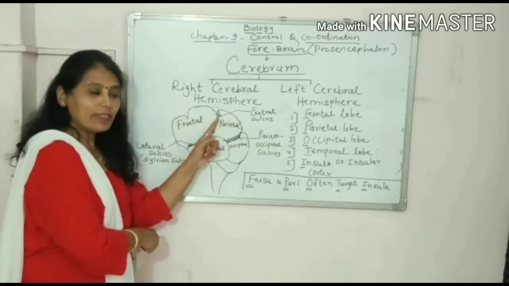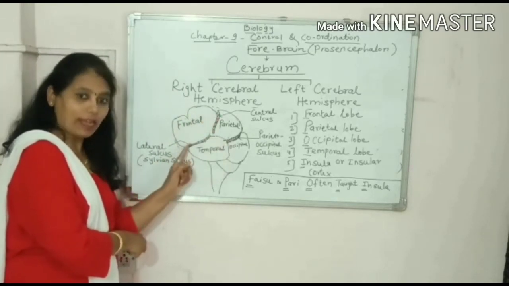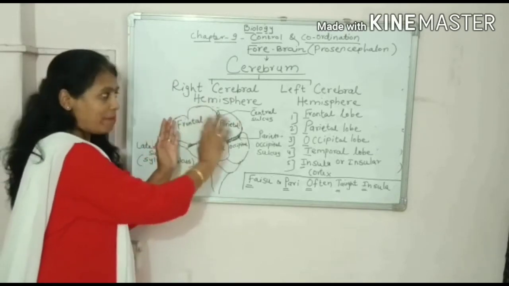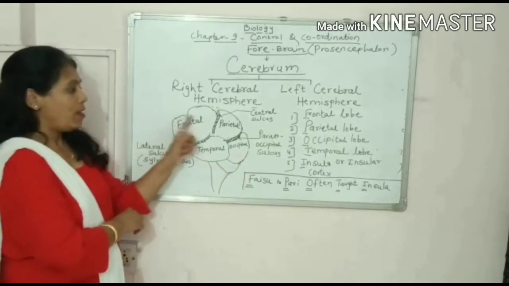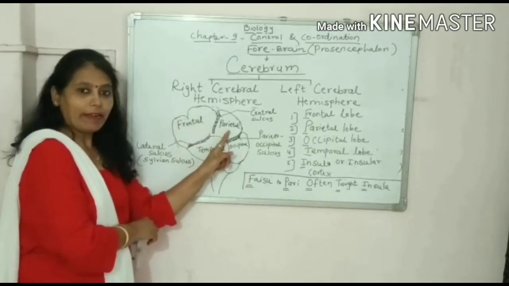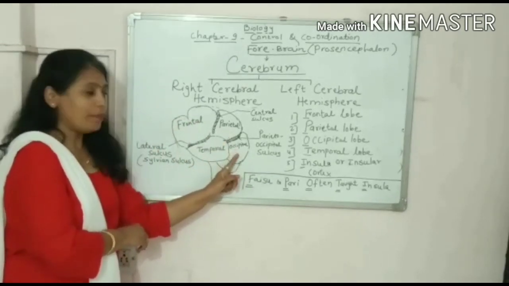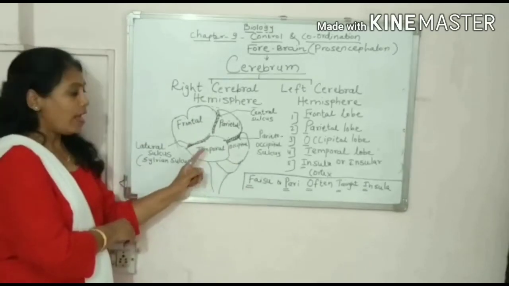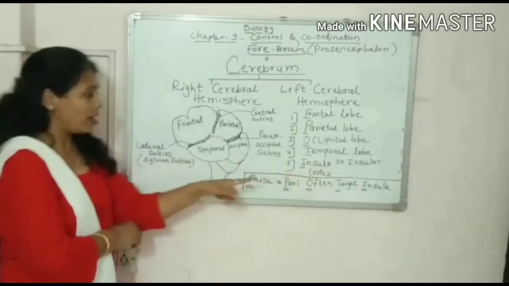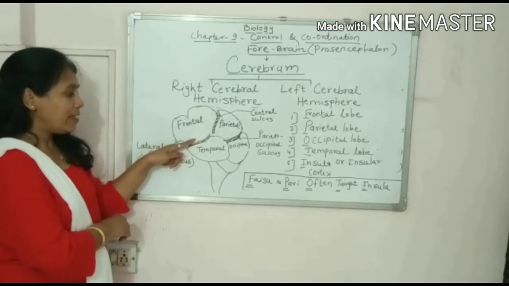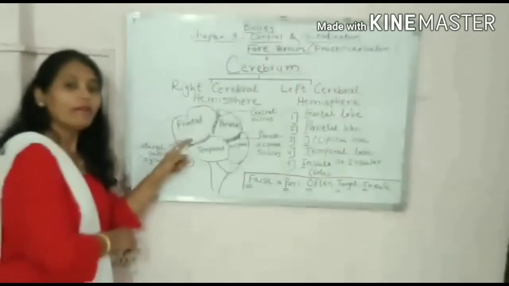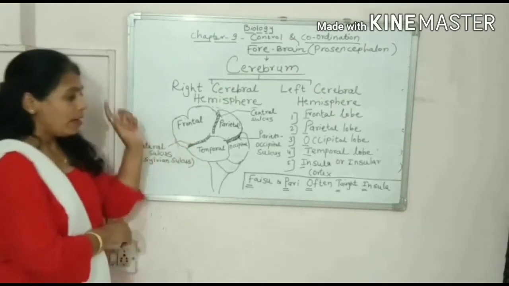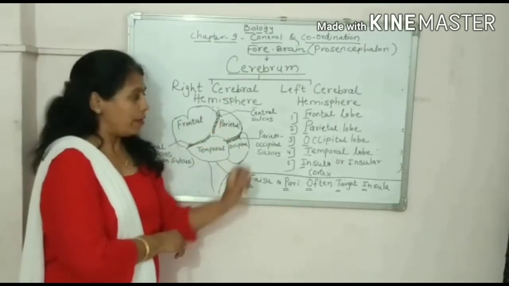First, central sulcus. Due to these three sulci, the cerebral hemisphere is divided into 5 lobes: first frontal, second parietal, third occipital, fourth temporal, and the last, insula or insular cortex, which is deeply situated near the lateral sulcus, so it is not very clear. Now how are you going to remember?